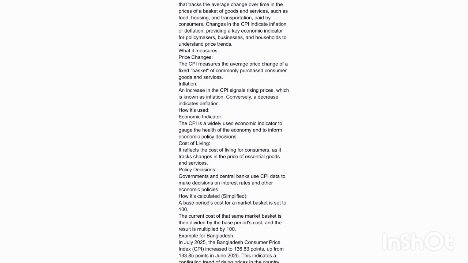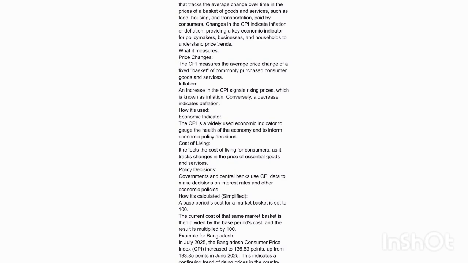Inflation. An increase in the CPI signals rising prices, which is known as inflation. Conversely, a decrease indicates deflation. How it's used. Economic indicator. The CPI is a widely used economic indicator to gauge the health of the economy and to inform economic policy decisions. Cost of living. It reflects the cost of living for consumers, as it tracks changes in the price of essential goods and services. Policy decisions. Governments and central banks use CPI data to make decisions on interest rates and other economic policies.